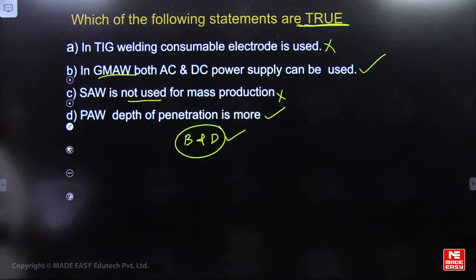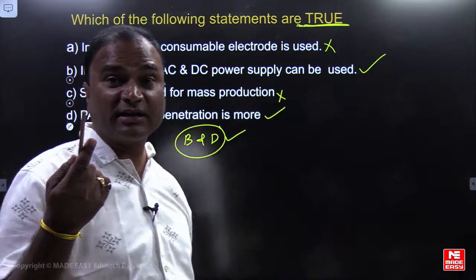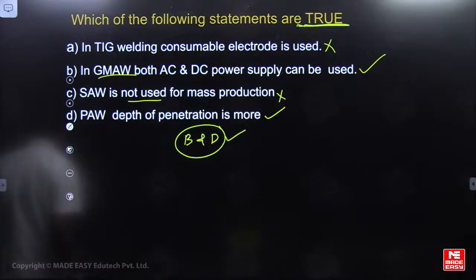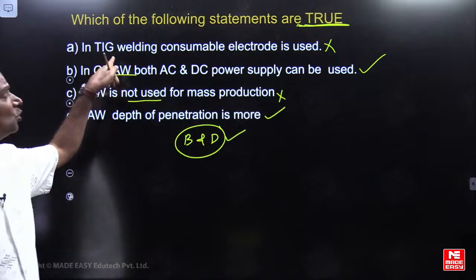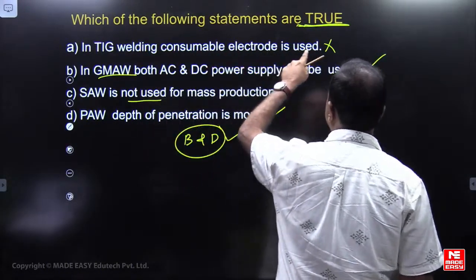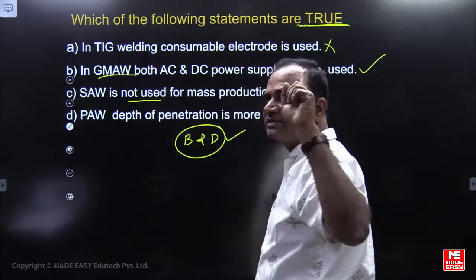Both AC and DC can be used. Plasma depth of penetration is more. Somebody is saying A. TIG welding, can it use a consumable electrode? No. Arey, tungsten electrode is a non-consumable electrode, na? BD is correct. How is A true? The question says true statements, na? TIG welding consumable electrode is used. Tungsten means it's a non-consumable.